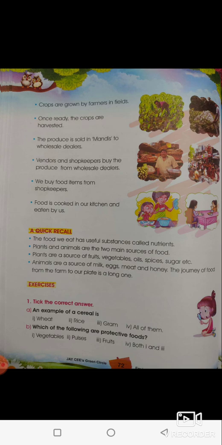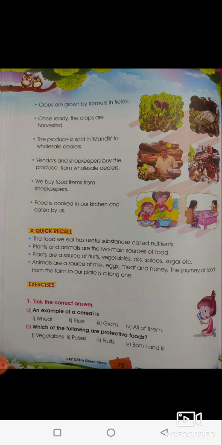Every day when we eat, we need to remember how the food has come to our plates. All credit goes to them. Fine. So let us have a quick recall of what we have seen from the entire lesson. The food we eat has useful substances called nutrients.